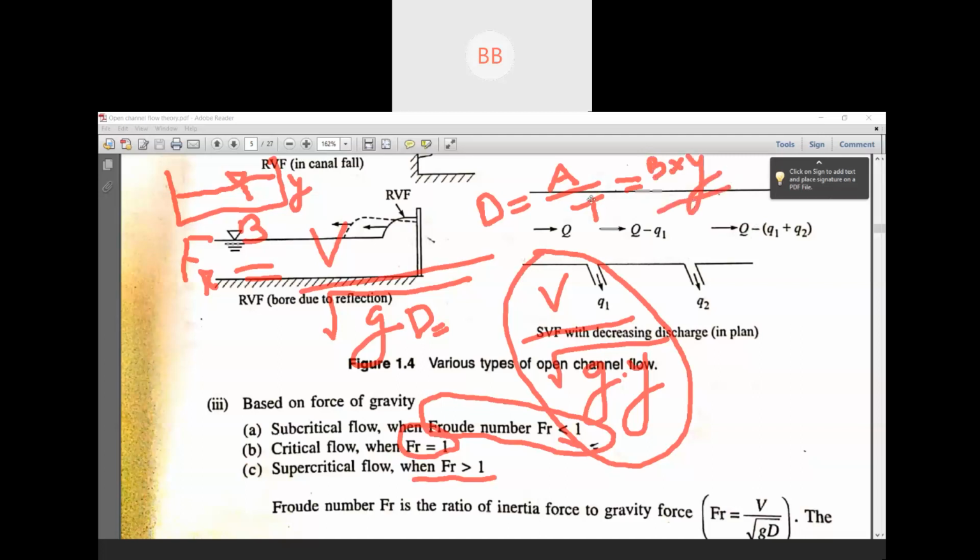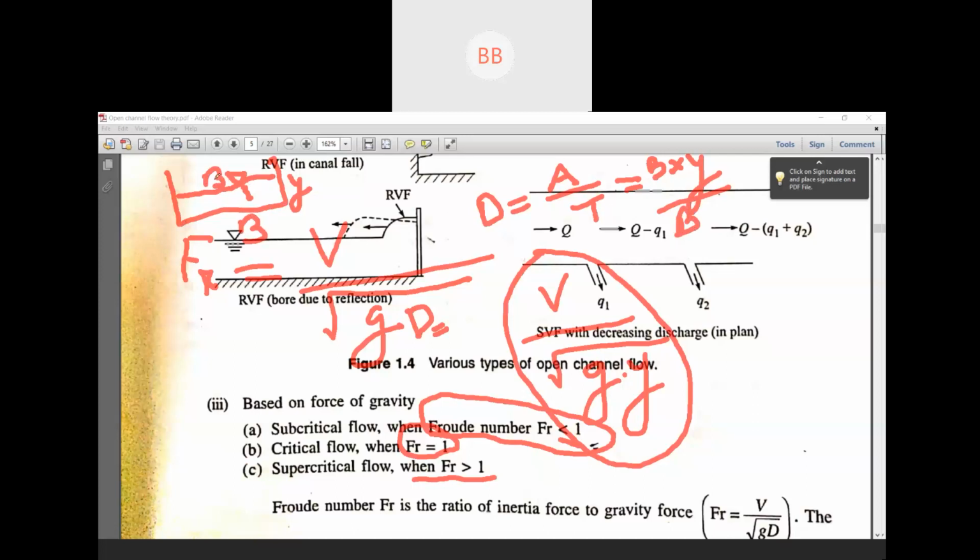Then when you talk about top width, in a rectangular channel your top width and the bottom width of the channel is the same. In place of T, the top width, you can write B.